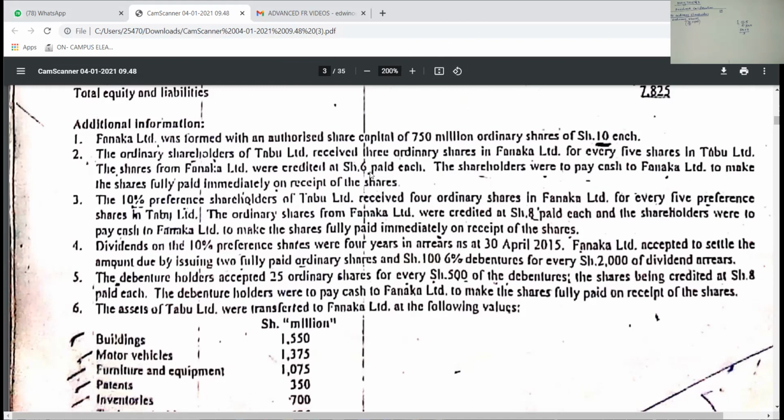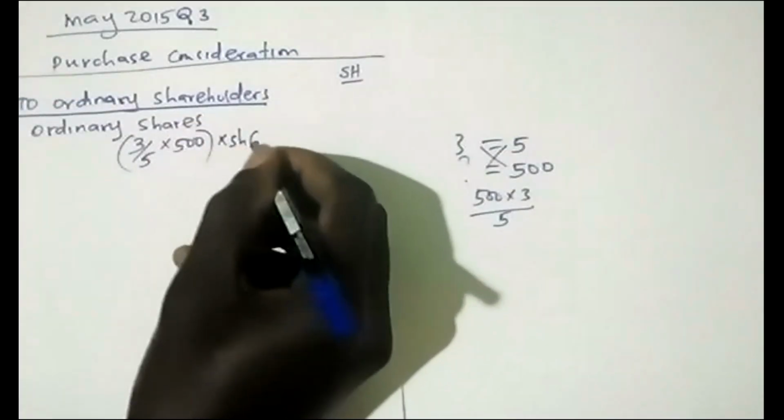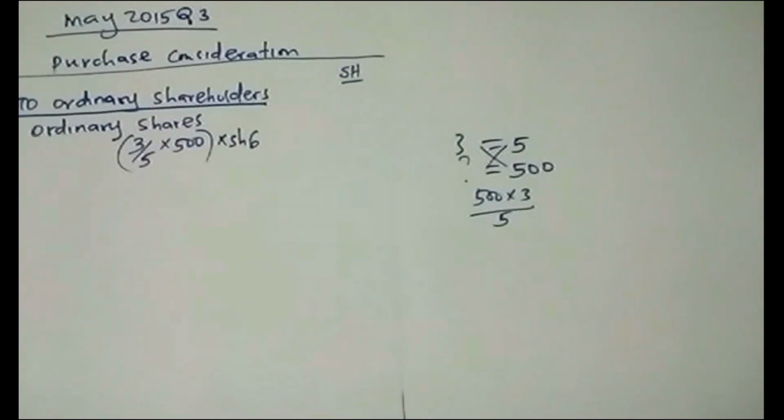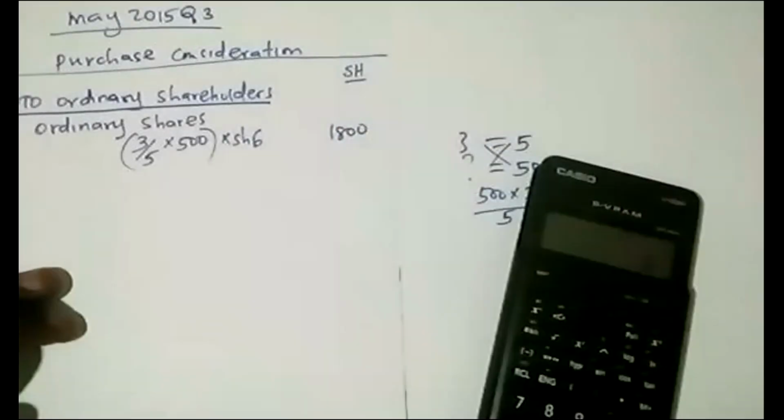He paid them ordinary shares, credited at 6. So I have to multiply by shilling 6. What are you getting? This is 1,800.